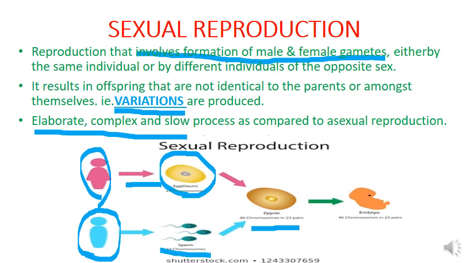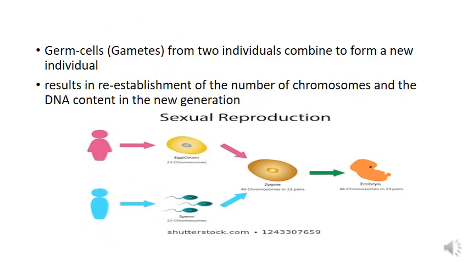So there will be two parents, and the two parents will produce their respective gametes, and these gametes fuse to form a zygote. So sexual reproduction has mainly two differences from asexual reproduction. The first one is the involvement of two parents, that is one male parent and one female parent, with gametes being produced. Then another most important difference is that variations are produced.